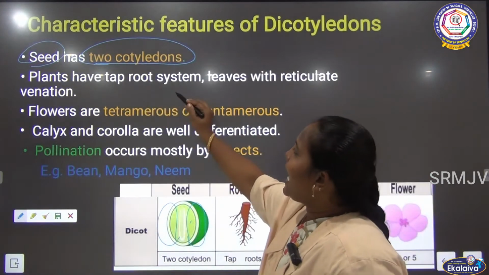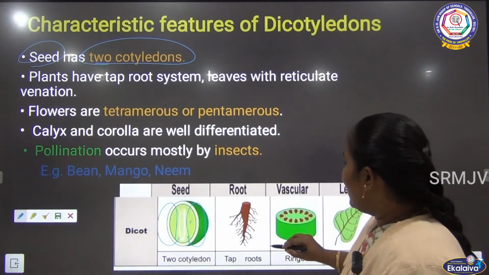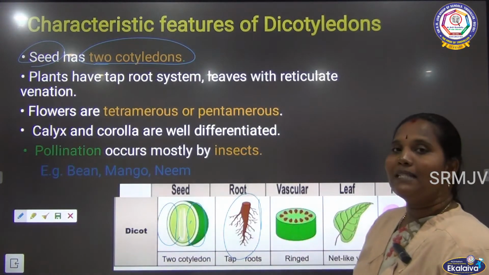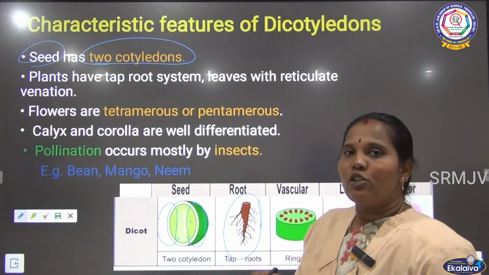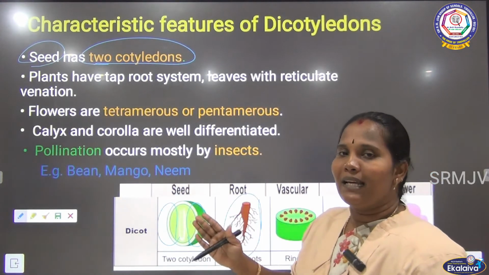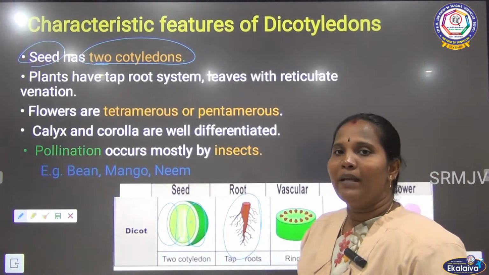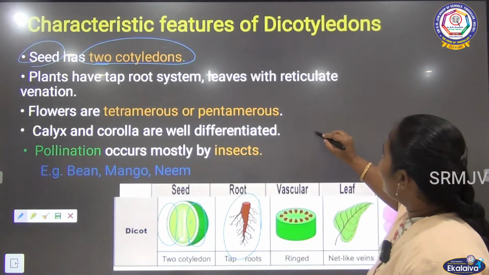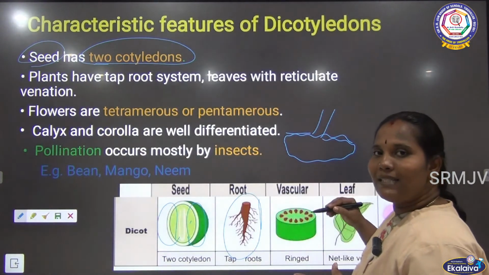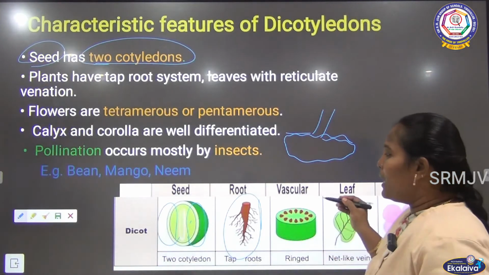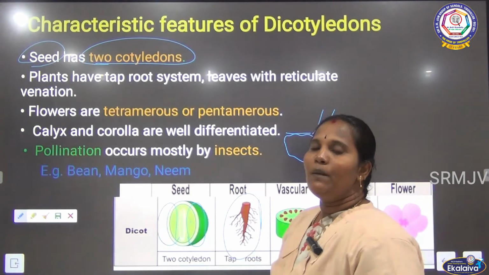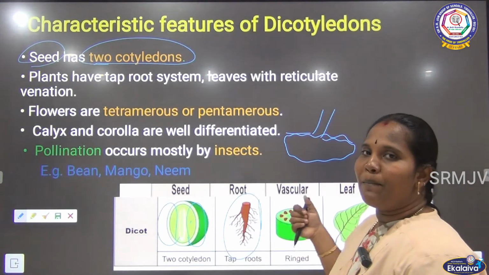Next, the plants have the root system. As I told, they have the taproot system. Taproot system means the root tip can grow deep into the soil. It is very strong compared to the monocot plant. If there is heavy wind, the monocot plant, which grows only near the surface of the soil, can fall down. But these have a very strong taproot that grows very deep into the soil, so they are very strong compared to monocot.